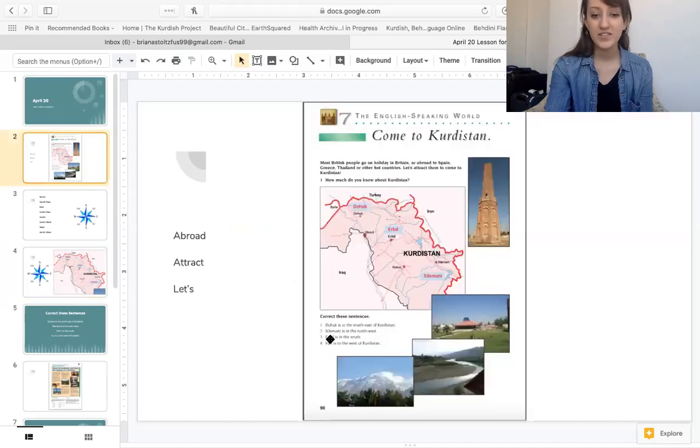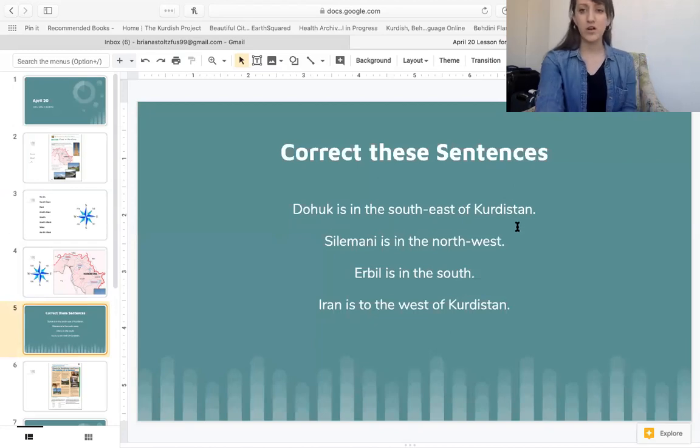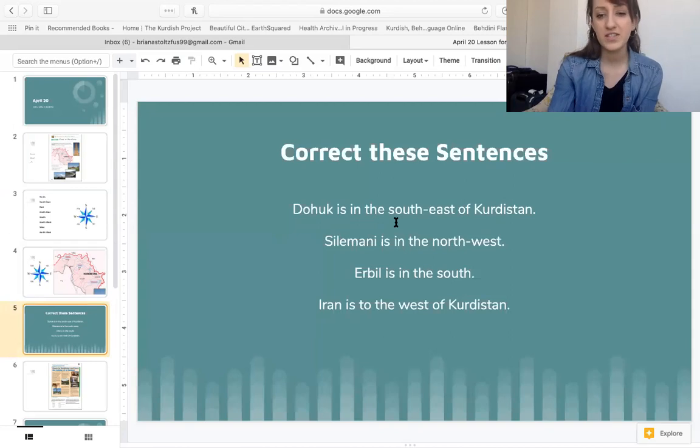Good job. So let's answer these questions. These sentences are wrong. First, Dahuk is in the southeast of Kurdistan. Is this right or wrong? There's one thing wrong with this sentence. Dahuk is in the southeast of Kurdistan.